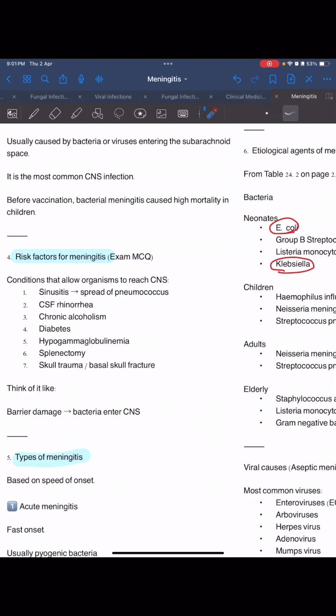How do you have to remember this? Sinusitis, CSF rhinorrhea, chronic alcoholism, diabetes together. Then skull trauma, basal fracture along with CSF rhinorrhea. I have to remember, and hypoimmunoglobulinemia, gamma and splenectomy. Both of these are immunological causes. So there are basically 3 causes. These two and this. So skull trauma, basal skull fracture can lead to CSF rhinorrhea. So together it will be understood.